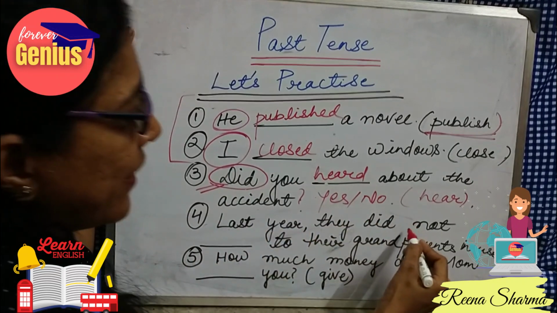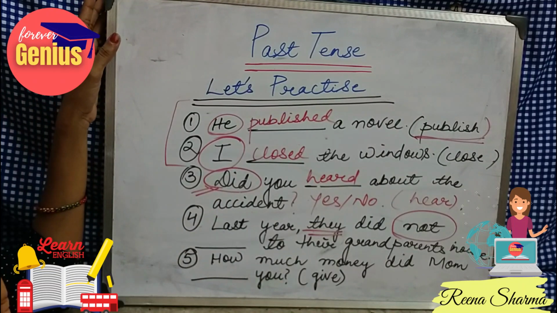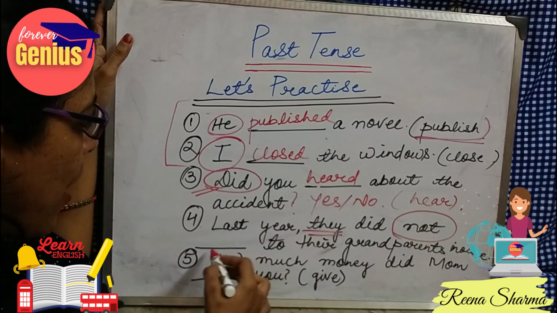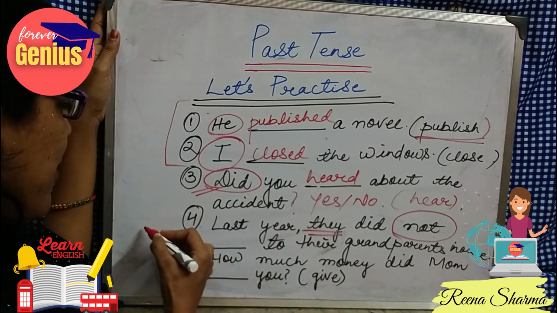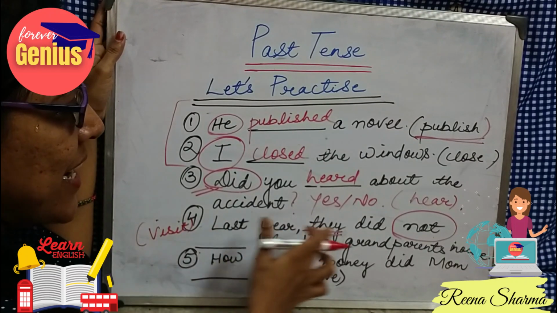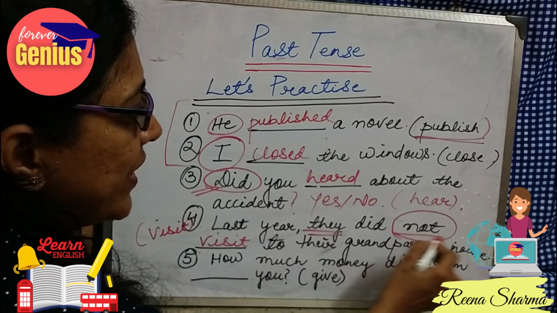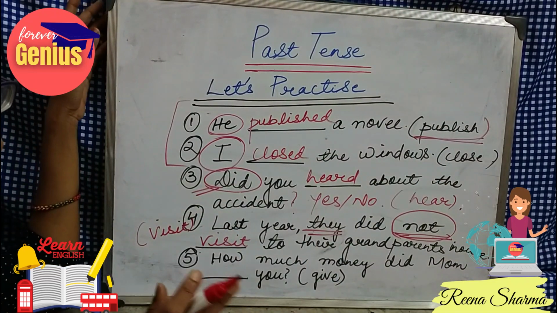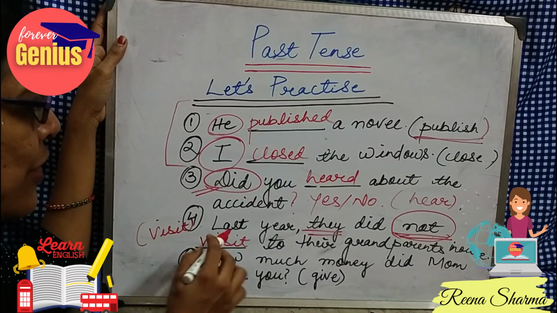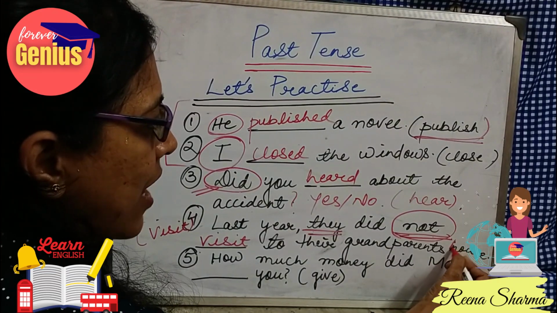Last year they did not. So this is not. See, they, this is a negative sentence. They did not. Now here will be the verb. So if the option is visit, what will be the answer? Last year they did not visit. It will be in the first form. If it is a negative sentence, then the verb will be in the first form only. So last year they did not visit their grandparents' house.